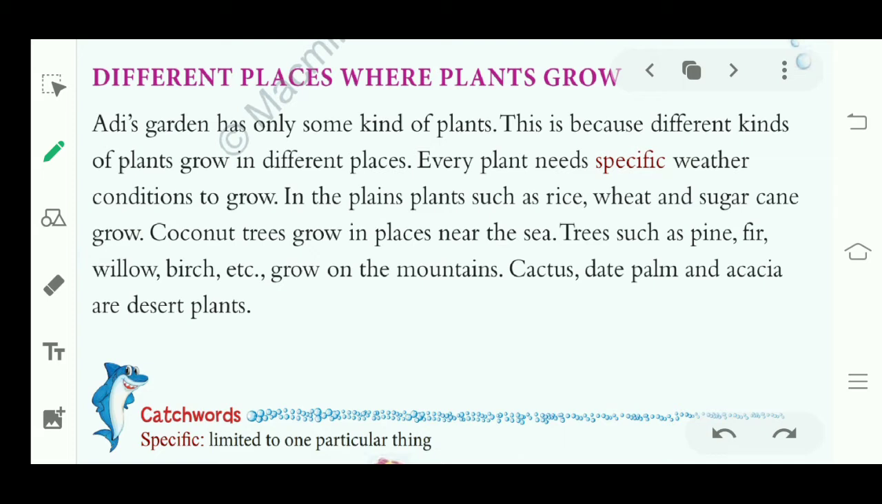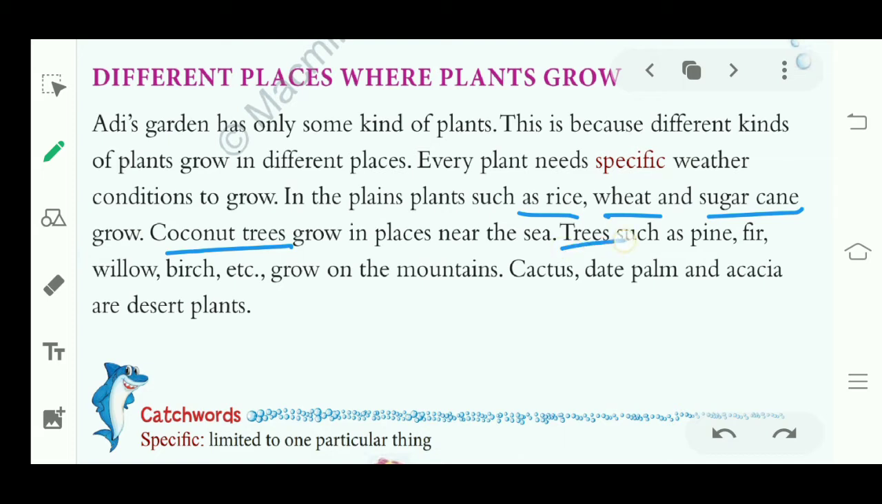Now let's discuss different places. In the plains, plants such as rice, wheat and sugarcane grow. In India, the plains. Which kind of plants grow in plains? Rice, wheat, sugarcane. And where do coconut trees grow? Coconut trees grow near the sea. Why? Because the weather condition near the sea is suitable for coconut trees.